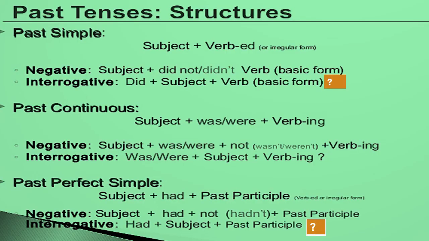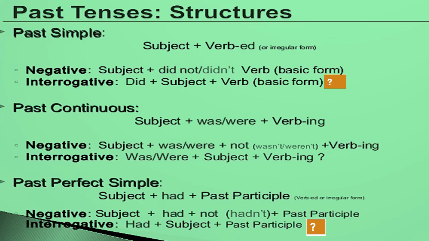These three kinds of past we have already discussed in our previous lecture: simple past, past continuous, and past perfect tense.